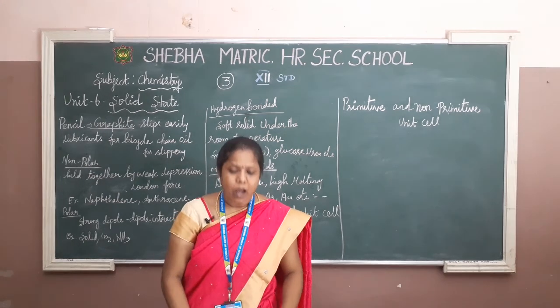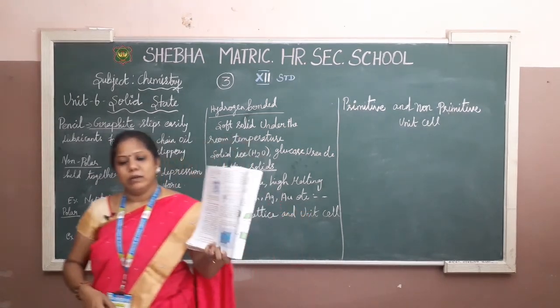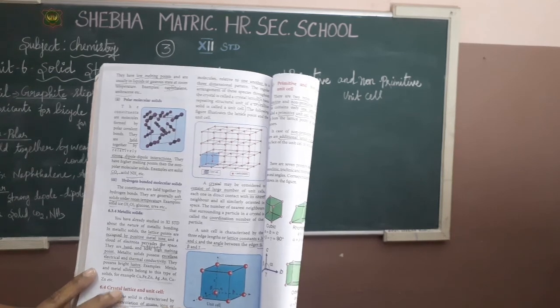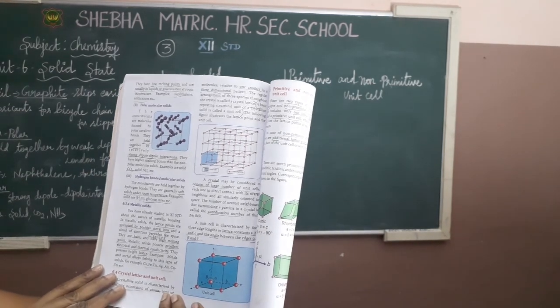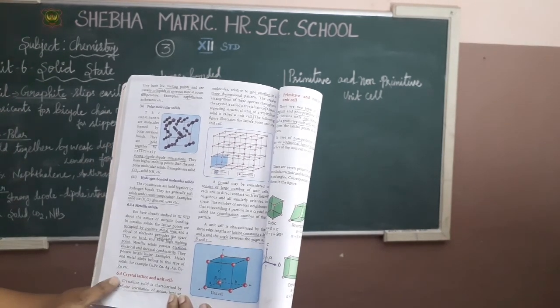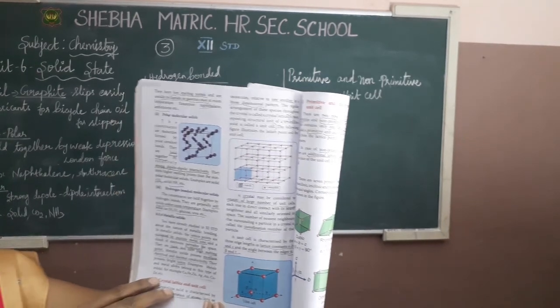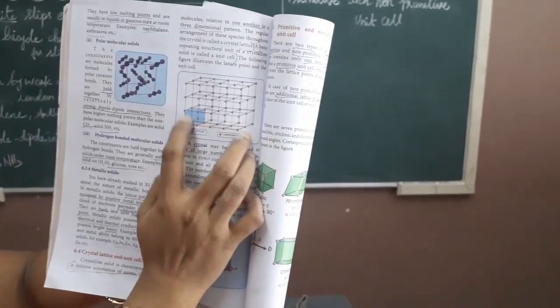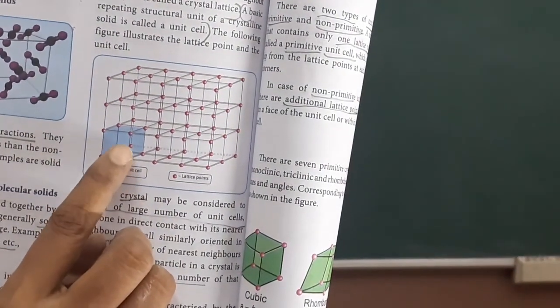Lattice. Now I am going to show you the diagram. You can understand the topic of the crystal lattice and unit cell through the diagram. Here it is showing a lot of structure. The one step in blue color is called the unit cell.